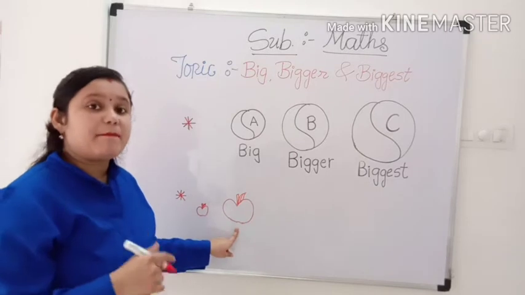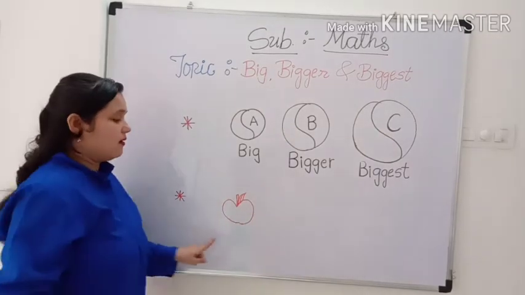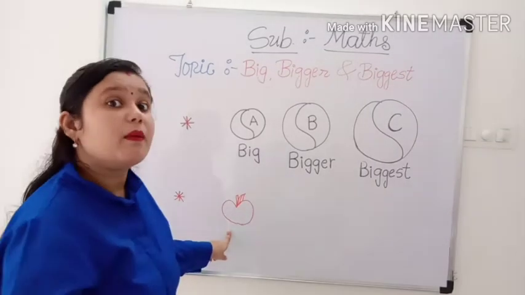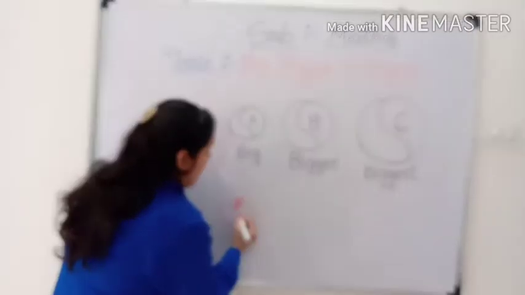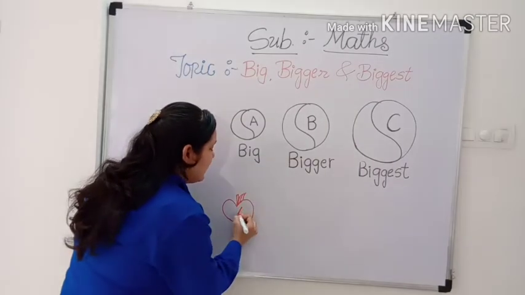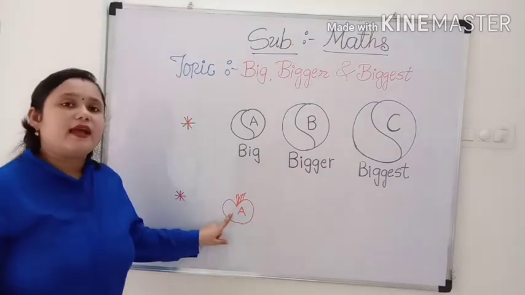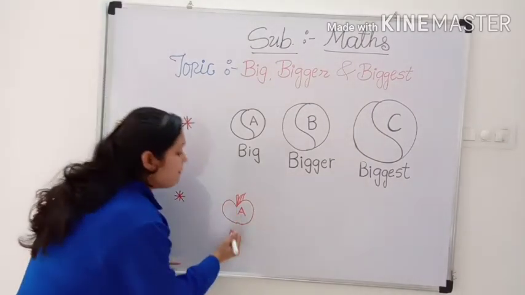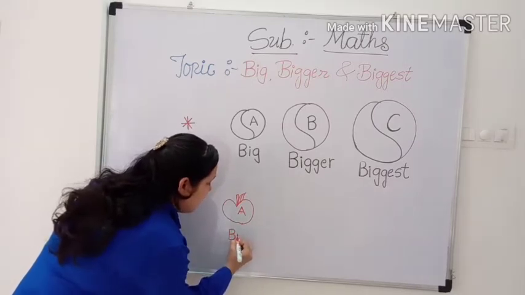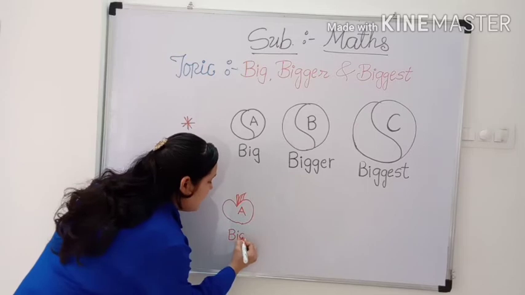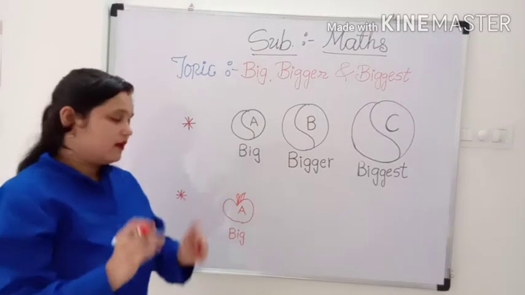Yes, this apple is big. Very good. Now I will give A tag to this apple. Okay? And this apple is big. So I will write here B-I-G. Big. This apple is big.